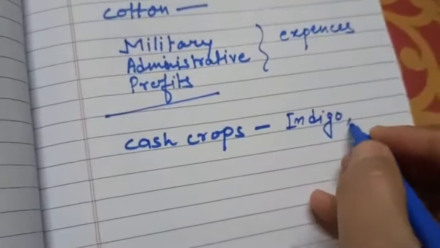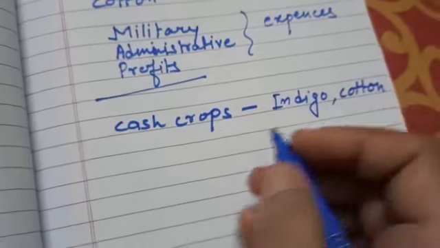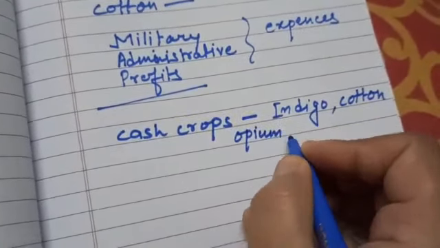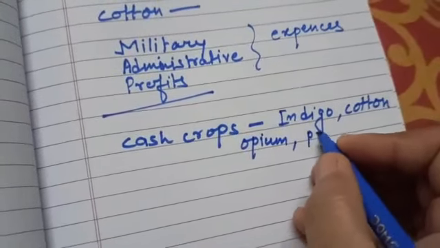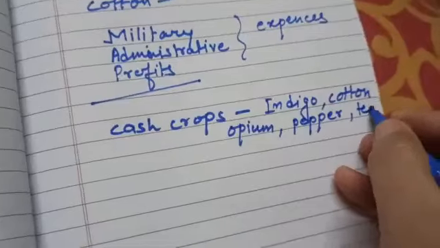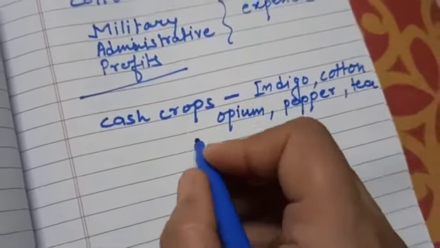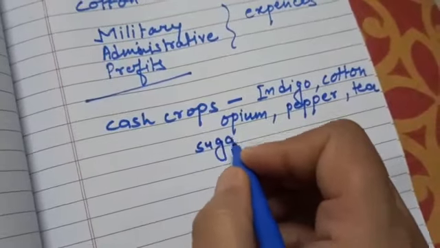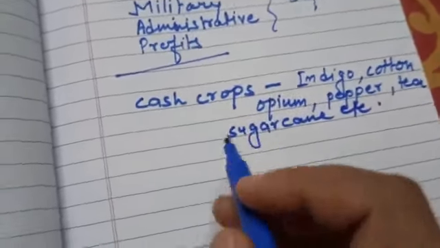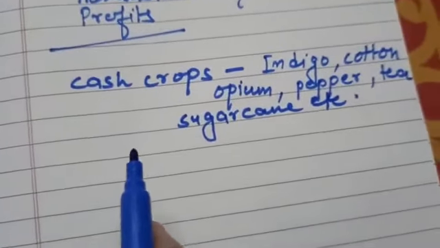They forced our farmers to grow indigo, then cotton, then opium, which is a type of drug, then pepper, then tea, etc. And sugarcane also, etc. These cash crops to feed British industries, they forced our farmers to grow.